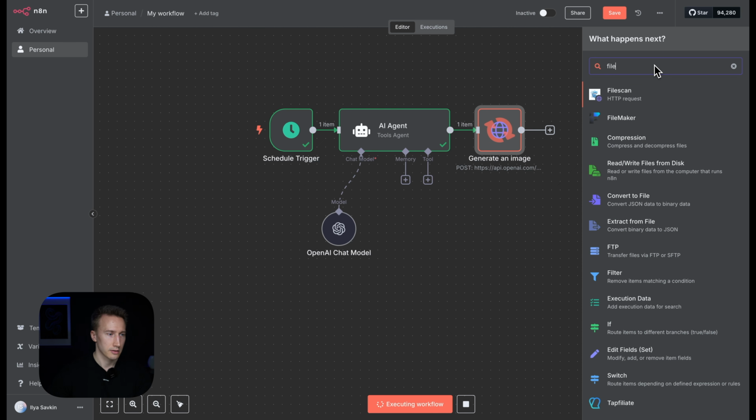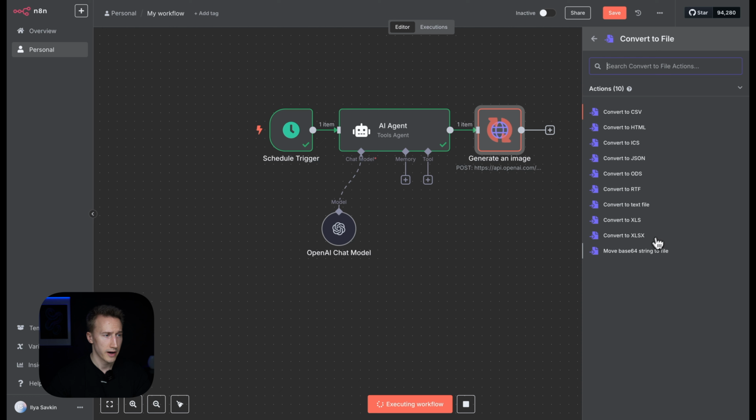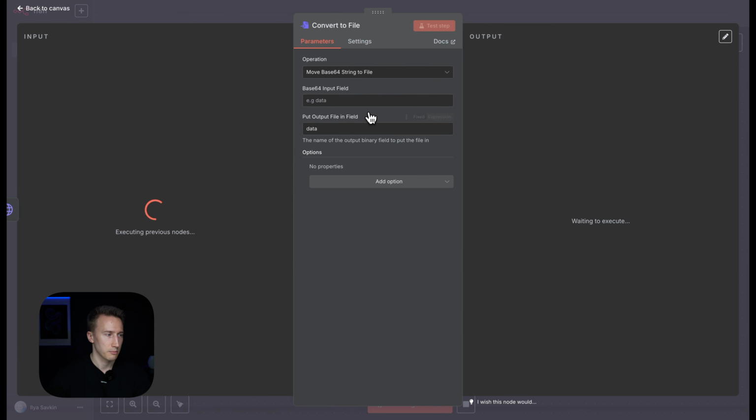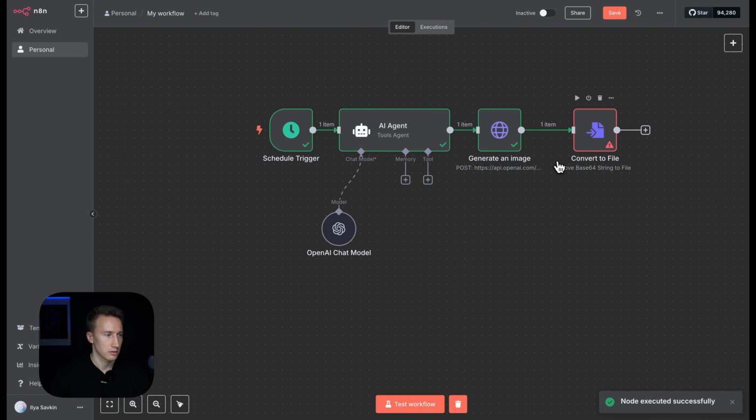So let's create this convert to file node. Choose convert move base64 string to file. And it will become clear in just a moment.